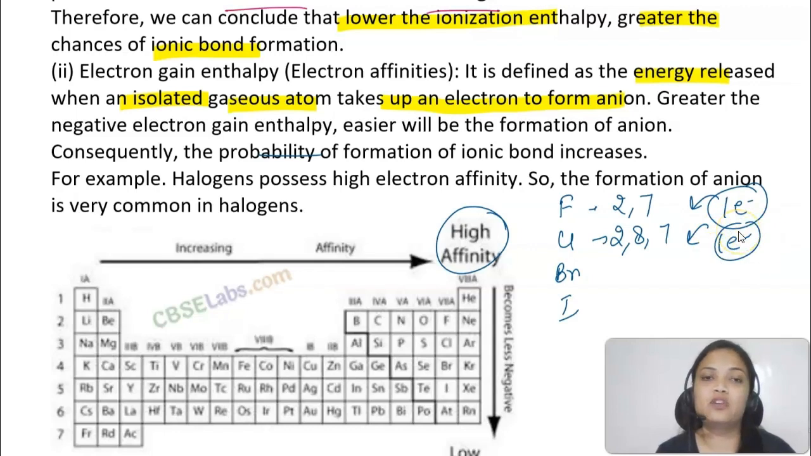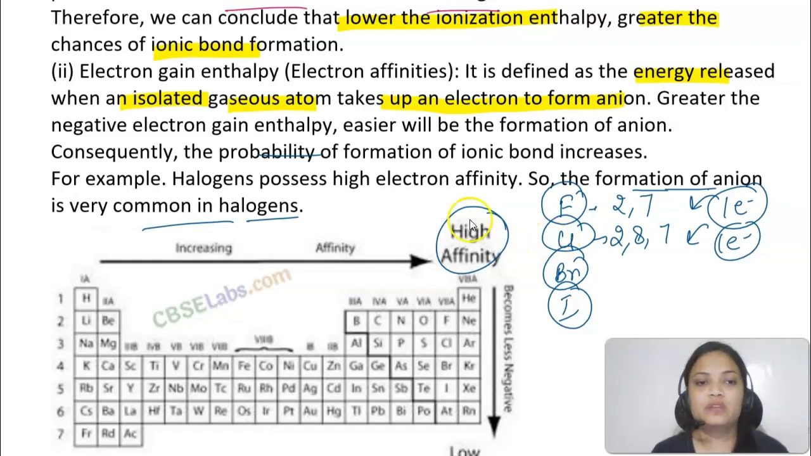जैसे ही 1 electron मिलेगा, they will become stable. So they have actually high affinity for the incoming electron. So if they have high affinity for the incoming electron, more energy would be released. Okay, so that is going to favor ionic bonding. So that's why you can say कि formation of anion is very common in halogens. कि जो halogens हैं, they will form anions very readily. Means they can accept the electrons very readily.